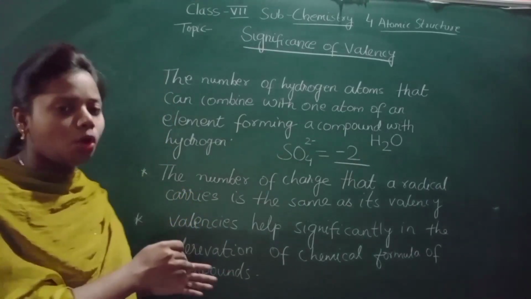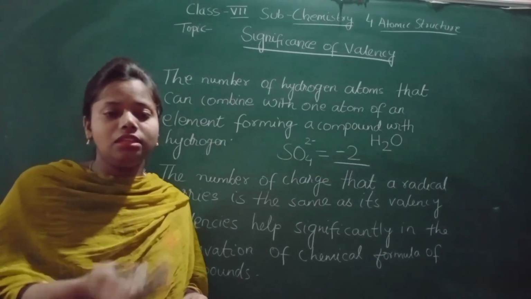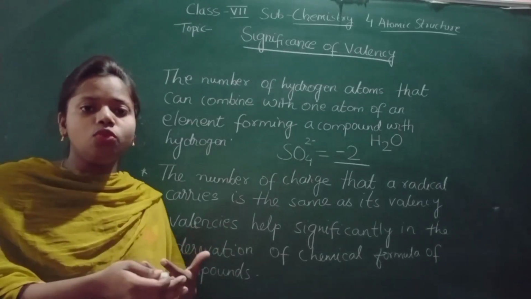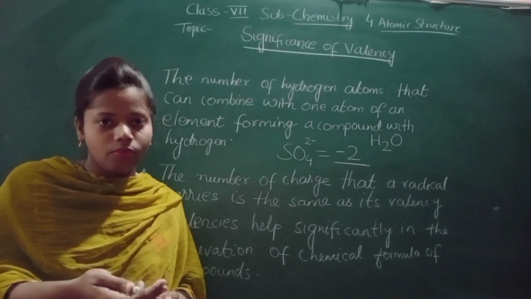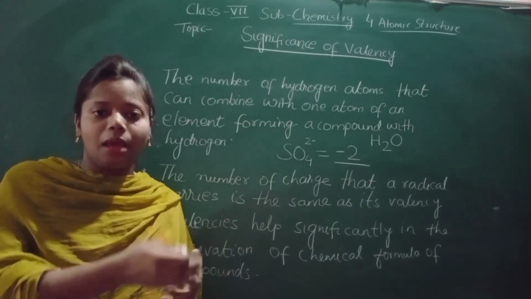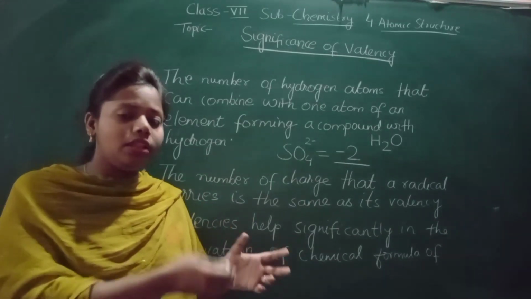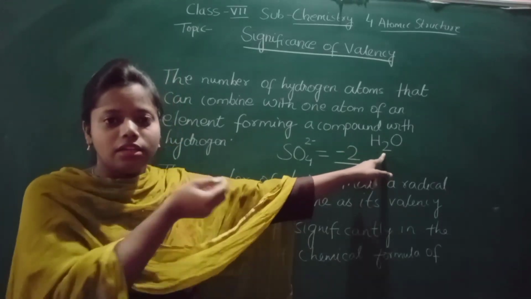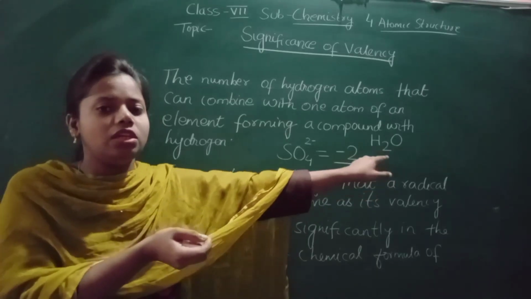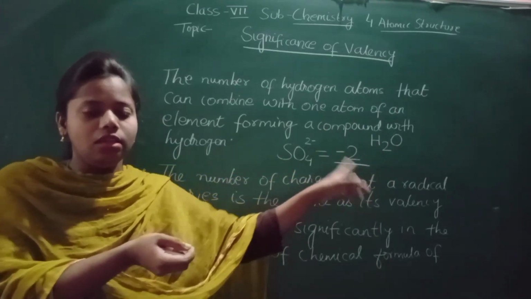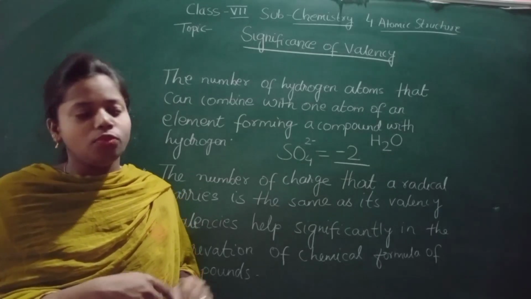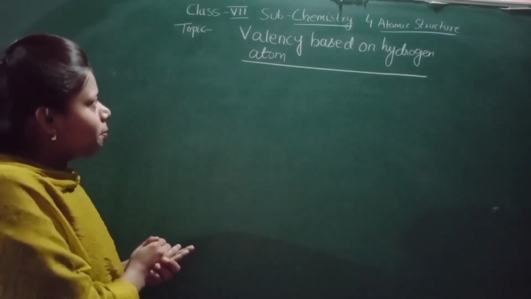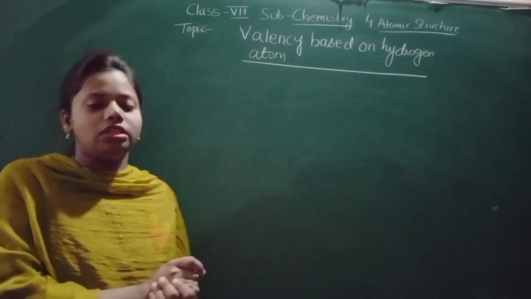Now let us see one more topic of this valency, and that is valency based on hydrogen atoms. Here we will see how to know the valency in the chemical formula by seeing the chemical formula, and you can do this only when the element combines with hydrogen atoms. I gave you just a small explanation about the valency earlier. Now I will teach you in detail. So now let us go for the next topic. Our next topic is valency based on hydrogen atom.